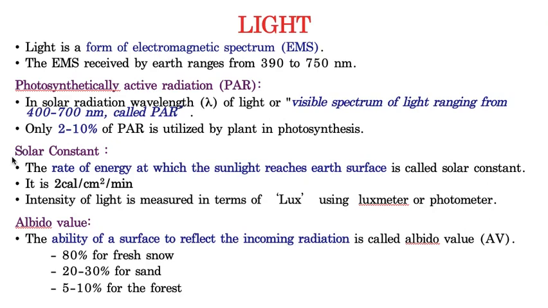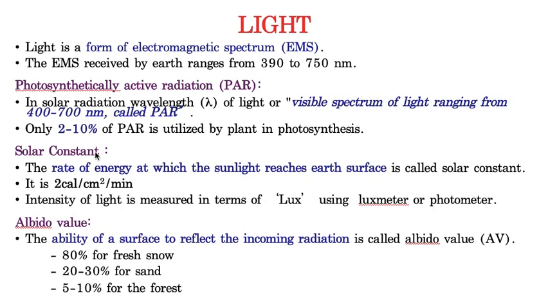The next topic is solar constant. Solar constant means the rate of energy at which the sunlight reaches the earth's surface. I mean, our earth planet is receiving the sunlight. When the sunlight is coming towards the earth planet, with what amount of energy it comes and reaches the earth's surface, that is called solar constant.